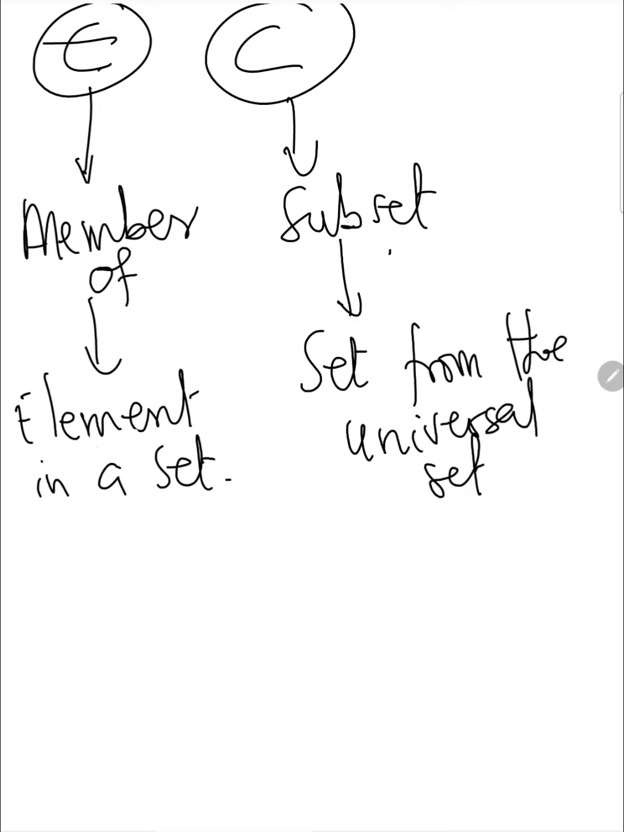So being a subset means it is what? A set from the universal set. And don't forget, sets are what? Well-defined lists of objects or elements. But elements or members are what? The individual objects within the set.